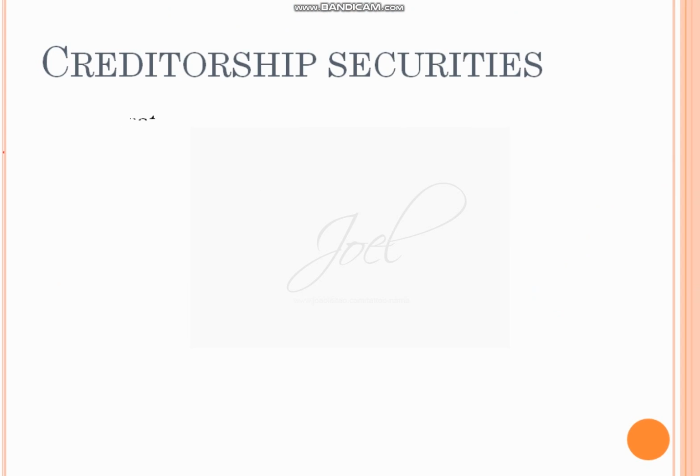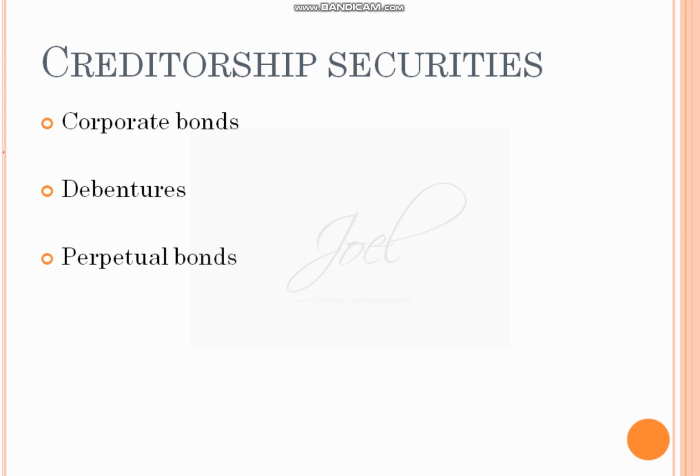Now we have to see creditorship securities. Three concepts will come. Briefly I'll tell these three concepts: corporate bonds, debentures, perpetual bonds. Now what is this corporate bonds? What is debentures? What is perpetual bonds? We should know the concept.